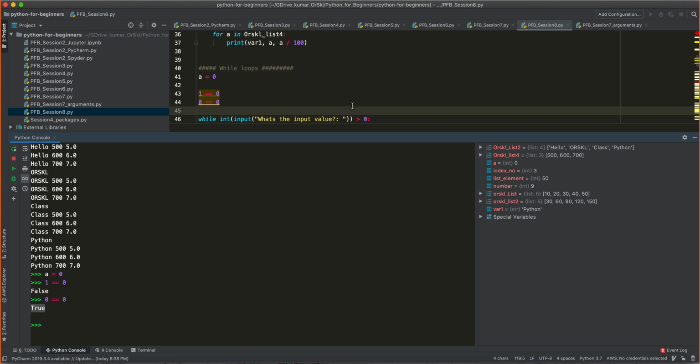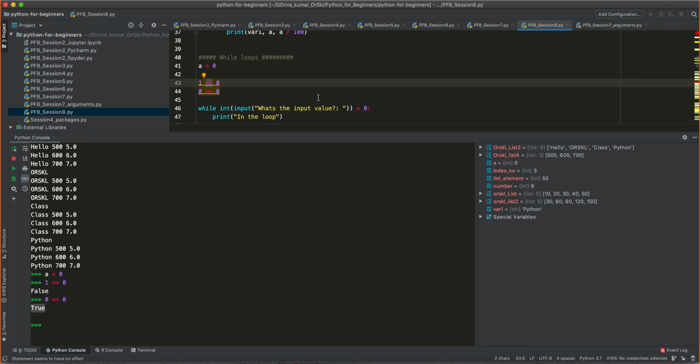Okay. So in the last session, I did not use equals to in the if conditions or elif or for anywhere. I have been only using the greater than symbol or the less than symbol. But I thought there is a small difference in the equals symbol. If you use 1 equal, that means you are assigning a value to a variable. But if you want to compare the left hand side with the right hand side, it is double equals to. Okay. Now let's write a while loop.